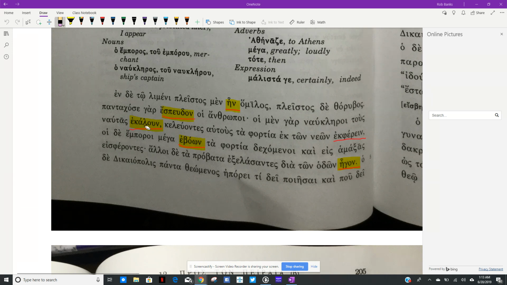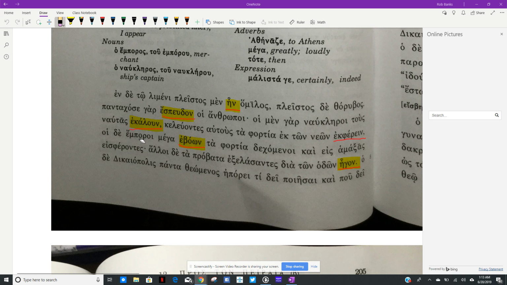So they were calling nautas, the sailors, keleontes, a present participle, nominative plural, so it's going with the ship captains. Keleontes, ordering autus, them, to do something, the infinitive. Ekperein, to carry out. Ta portia, the cargo, neuter plural. Ekton neon, out of the ships, the away from genitive.